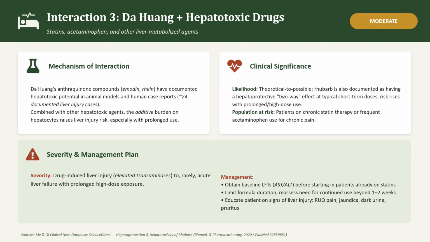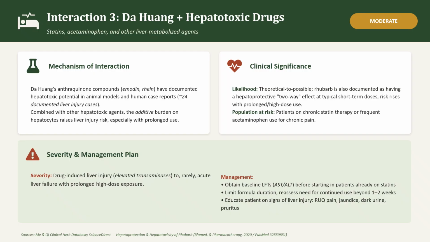The third interaction is Da Huang plus hepatotoxic drugs. Mechanism of interaction: Da Huang anthraquinone compounds have documented hepatotoxic potential in animal models and human case reports. Approximately 24 cases of documented liver injury. Combined with other hepatotoxic agents, the additive burden on hepatocytes raises liver injury risk, especially with prolonged use.